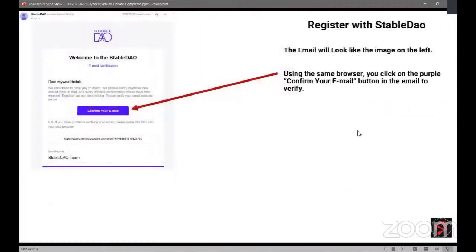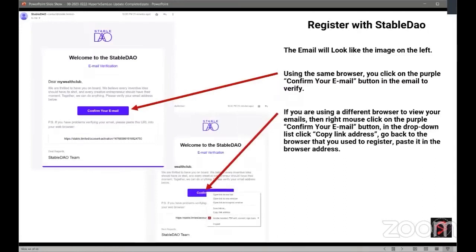This is what the email will look like, like this image on the left, using the same browser. If you were using Chrome or Brave or whatever browser you're using, you can just click on the purple confirm your email button in the email to verify, and then it'll take you through the rest of the steps. If you're using a different browser, say you're registering on Chrome, but your email is open in Brave or Firefox or something else, then you can just right mouse click on it, click copy link address, and then paste it into the browser you were using to register.